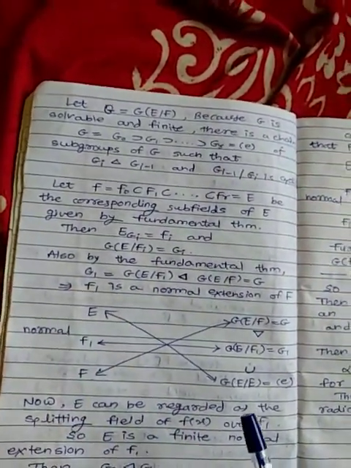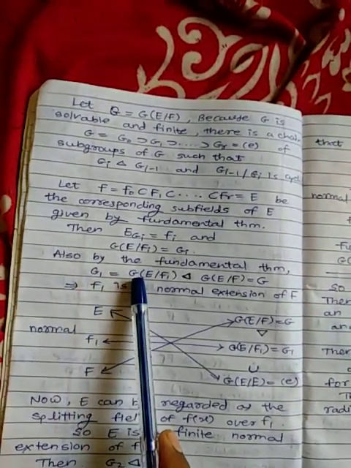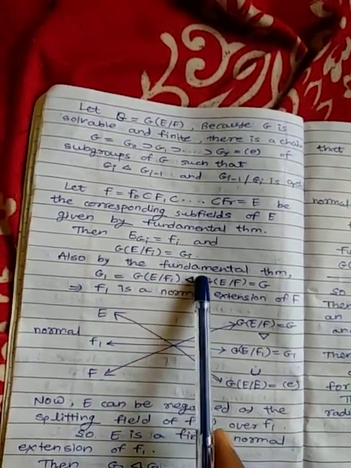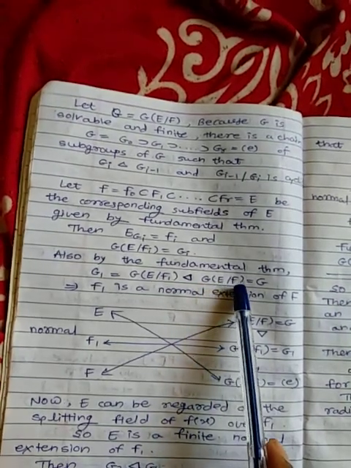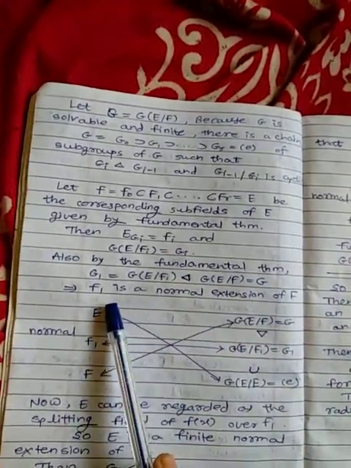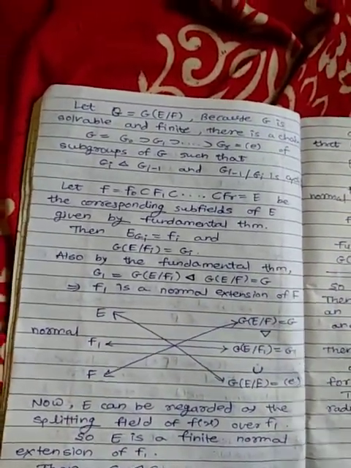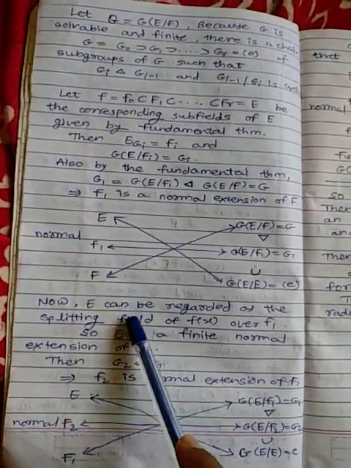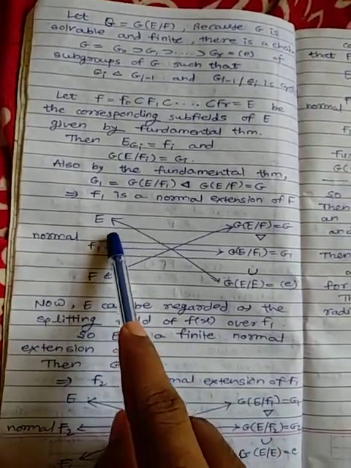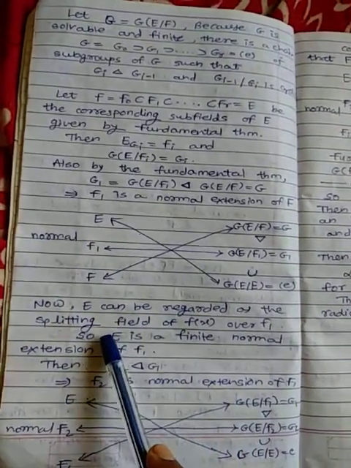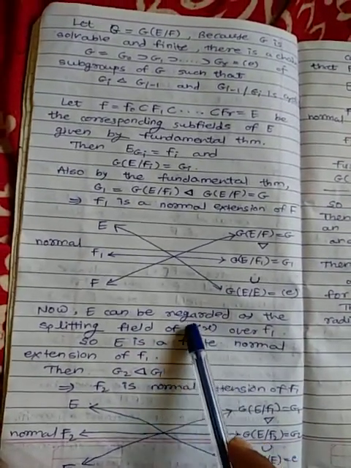Also by the fundamental theorem we get G1 equal to G of E by F1 normal in G of E by F equal to G, which implies that F1 is a normal extension of F. Now E can be regarded as the splitting field of f of x over F1.